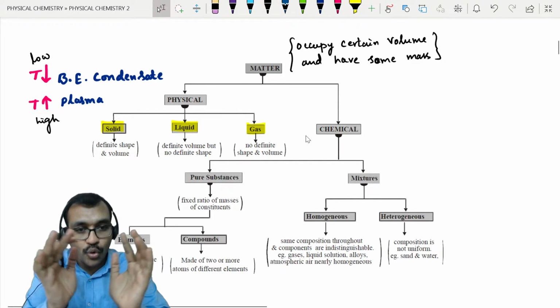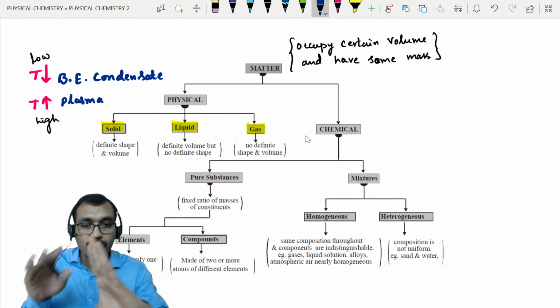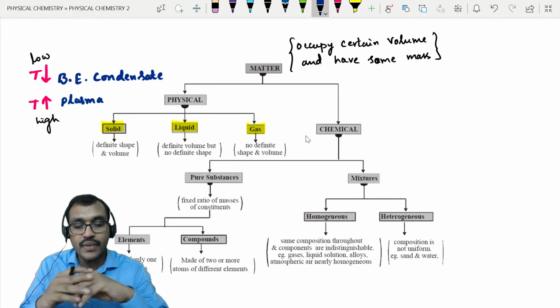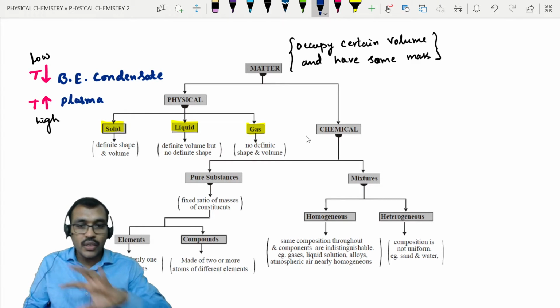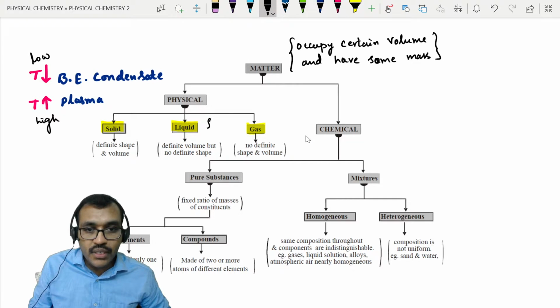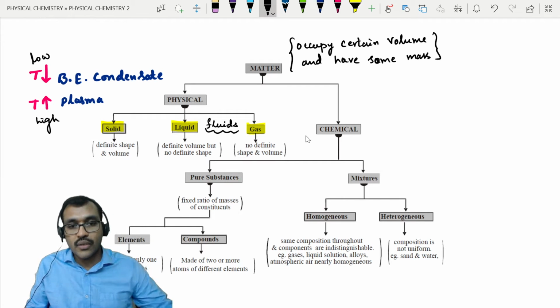All the atoms are closely packed, right? In comparison, liquids have a definite volume but occupy the shape of the container, and they don't have a definite shape. Gas has no definite shape as well as no definite volume. It occupies the total volume. So we consider liquids and gases as fluids, right? Here we will discuss these two under the set of fluids.